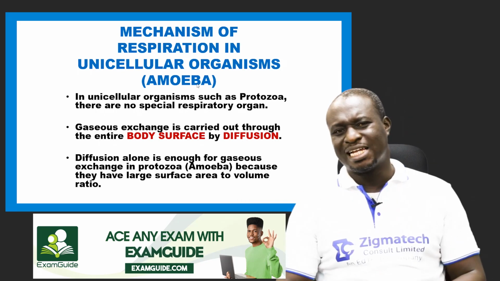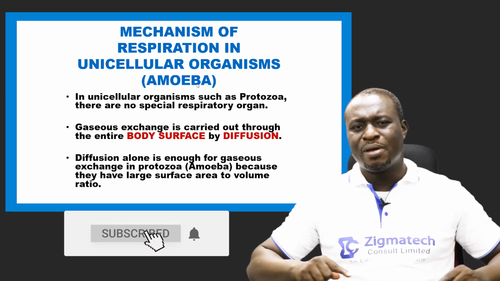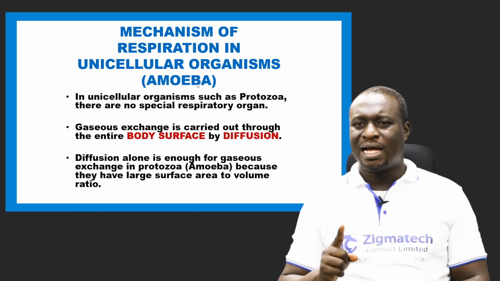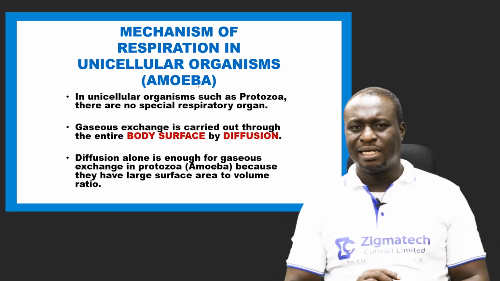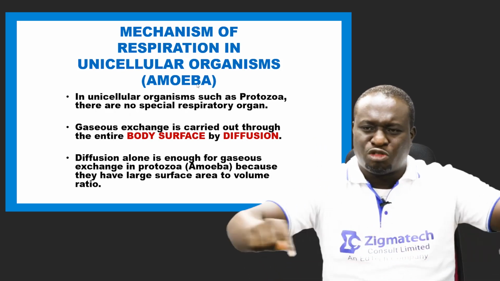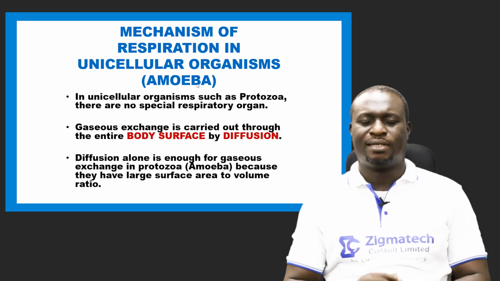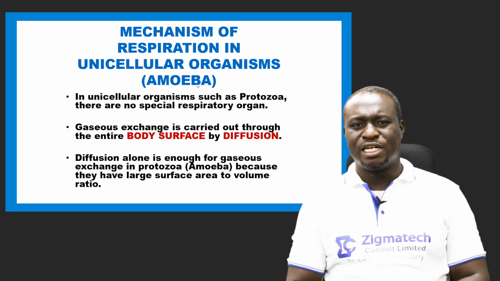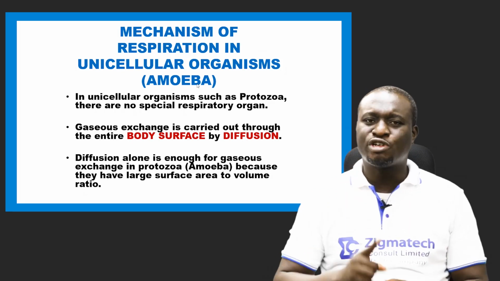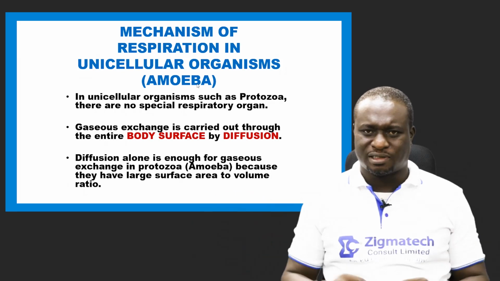Number one, we said that it must have a respiratory medium. And we said that the respiratory medium is the surrounding of that living organism where oxygen can be obtained. In terms of amoeba, its respiratory medium is water, not air, water. Then another thing we discussed, we said a respiratory organ must be there. The respiratory organ of amoeba is its entire body surface.